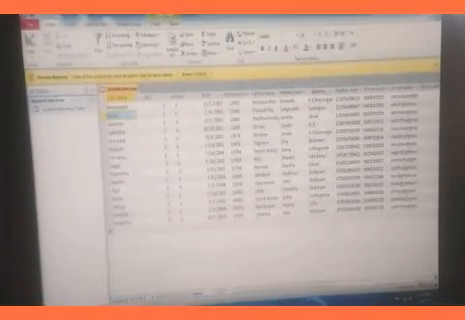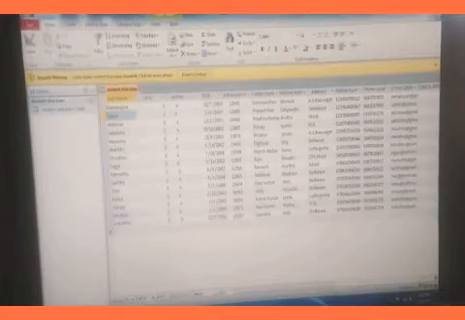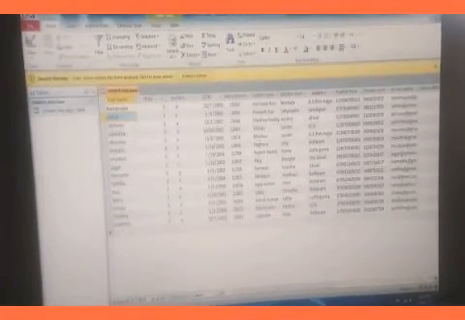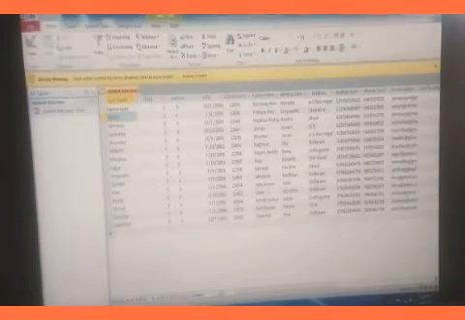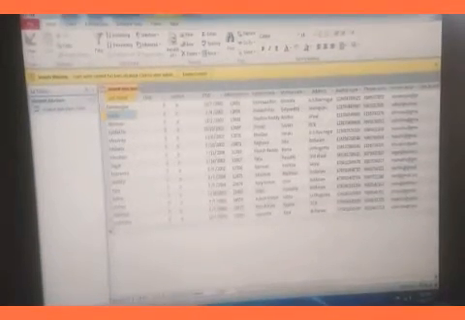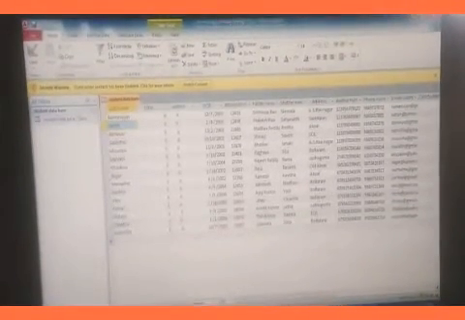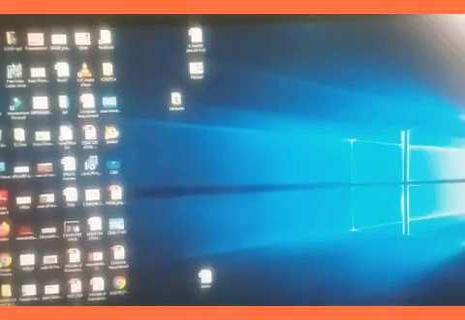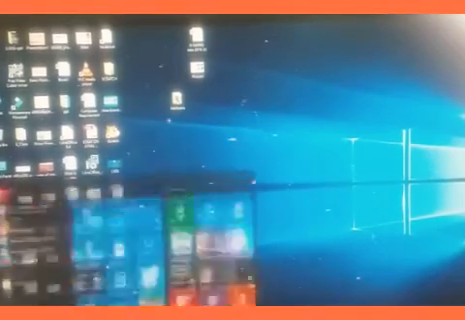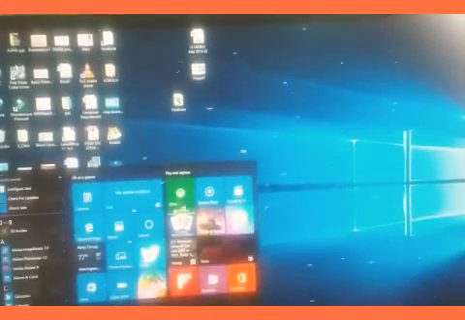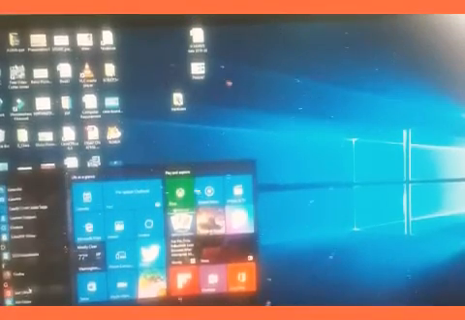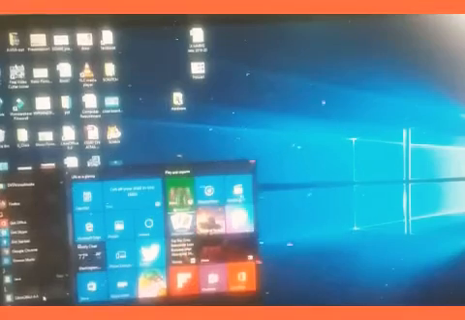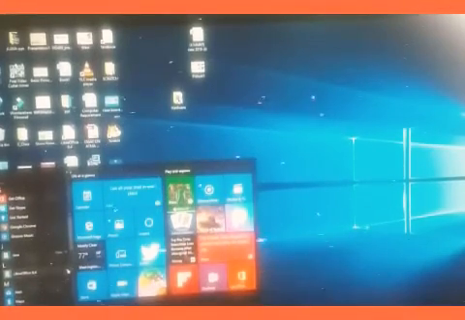To open, click on start button, all programs or all apps, Microsoft Office Access, or if we want to open LibreOffice, click on window button, then all apps click, then click on LibreOffice 6.4.